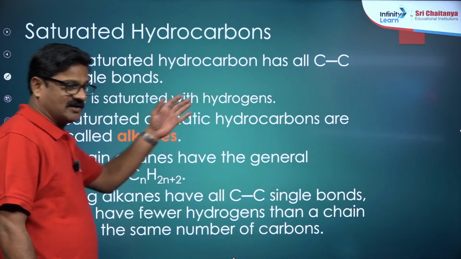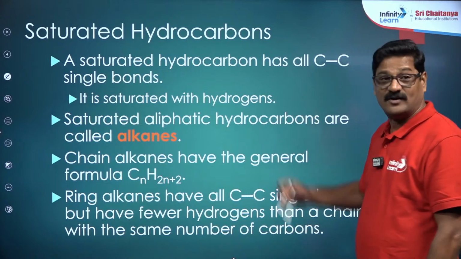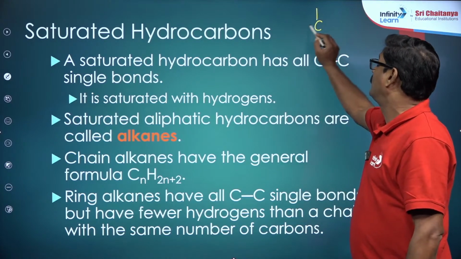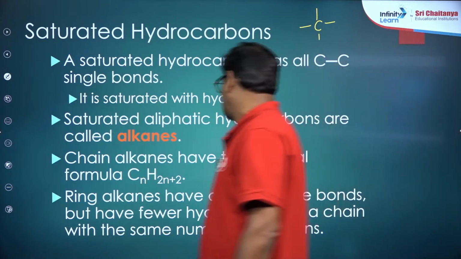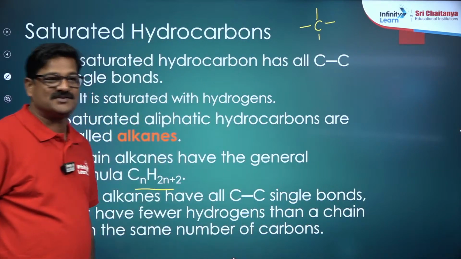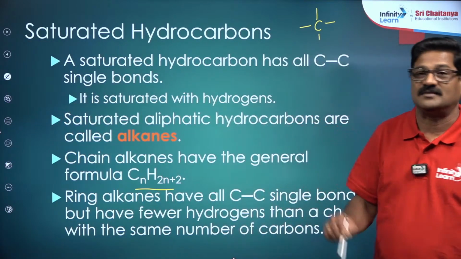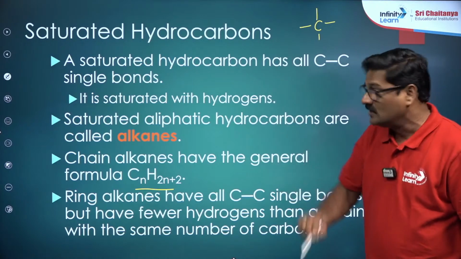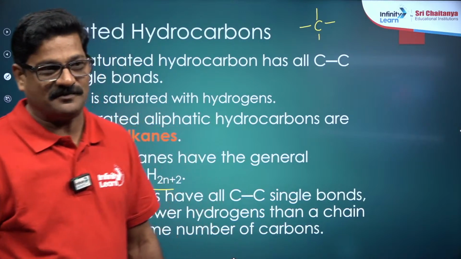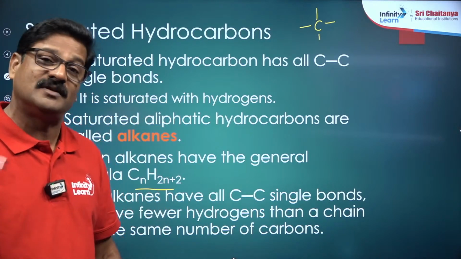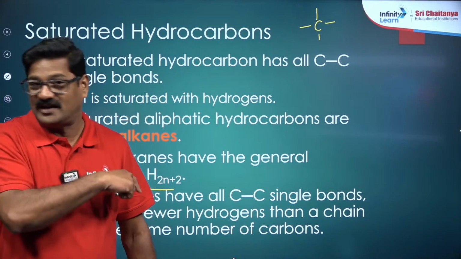Saturated hydrocarbons contain carbon to carbon single bonds, and the carbon's 4 bonds are also saturated with hydrogens. They are called alkanes. Chain alkanes have the general formula CnH2n+2, and the ring alkanes have carbon to carbon single bonds, but their degree of unsaturation is 1. For cycloalkanes, the molecular formula is equal to the alkene general formula. So cycloalkanes, however, are saturated, but are said to have the alkene general formula because of the cyclic structure.